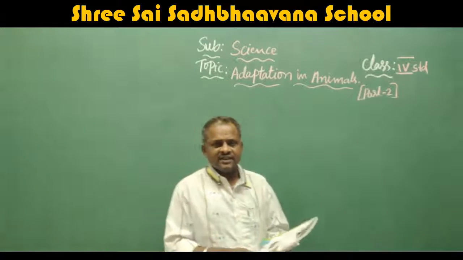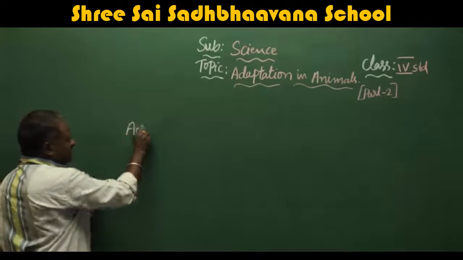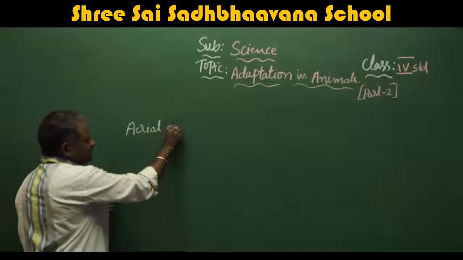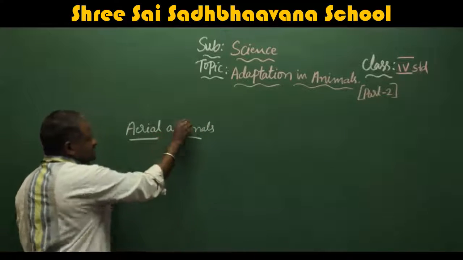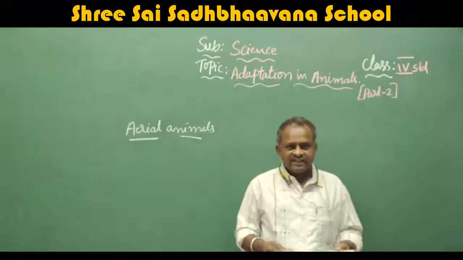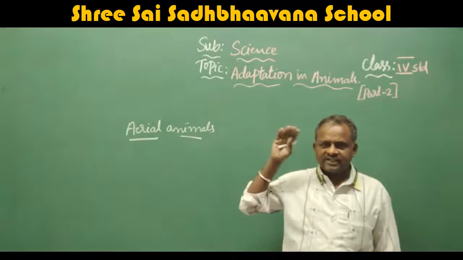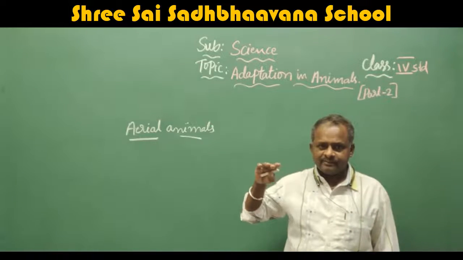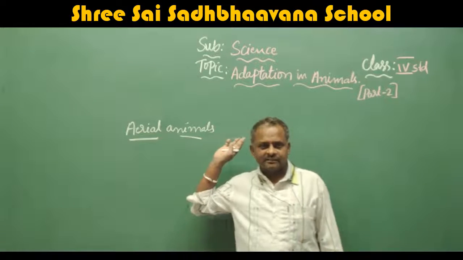Aerial animals, the name itself indicates air. That means the animals which live in the air most of the time. They are not 100% living in the air only, but most of their life they spend in the air.